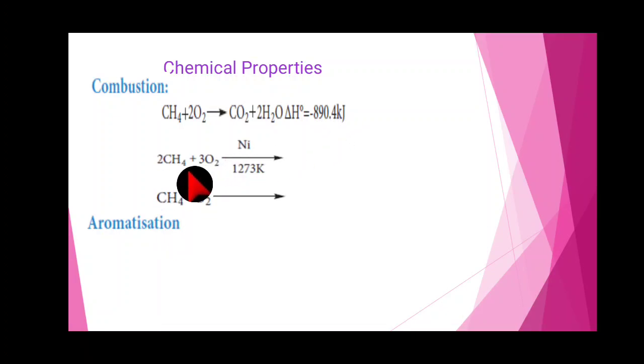And next, methane on combustion when burned in an insufficient supply of oxygen, in the presence of a catalyst and in the absence of the catalyst. So what is the product? 2 moles of carbon monoxide and 4 moles of water, and in the other case 1 mole of carbon and 2 moles of water.